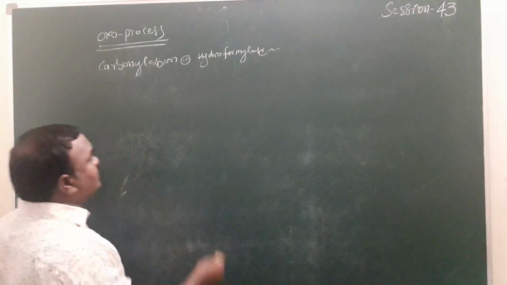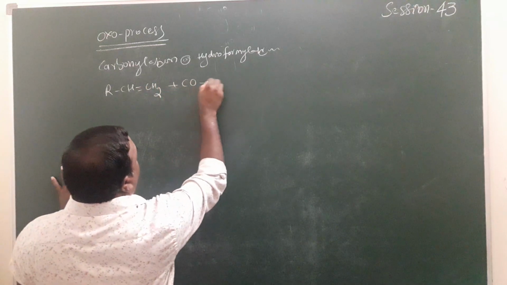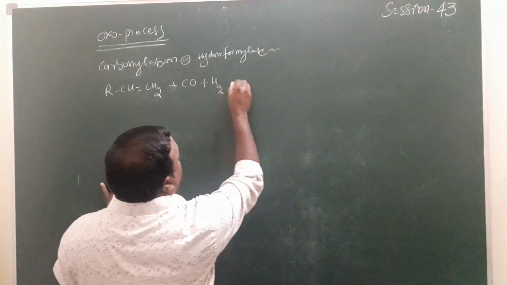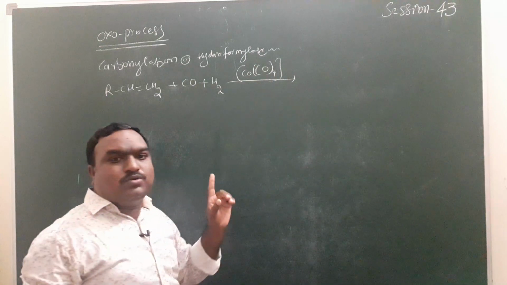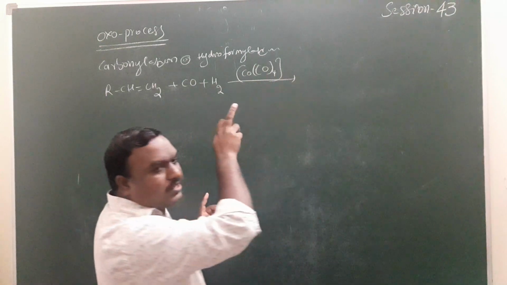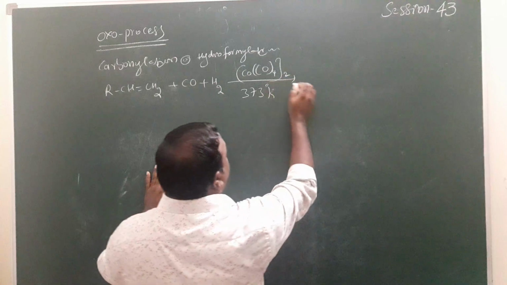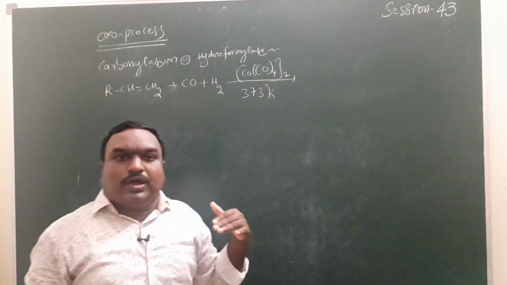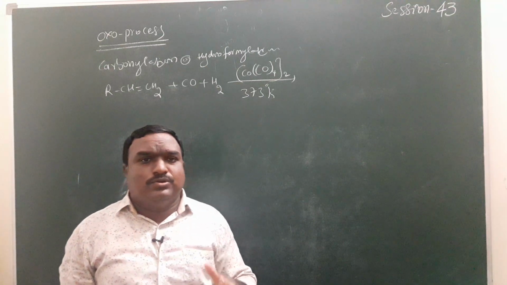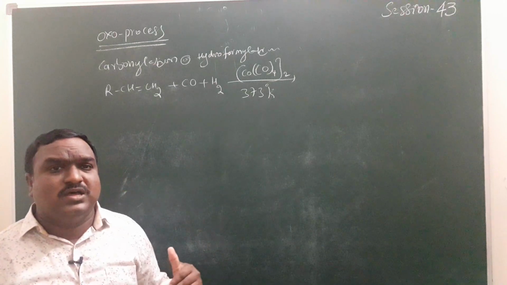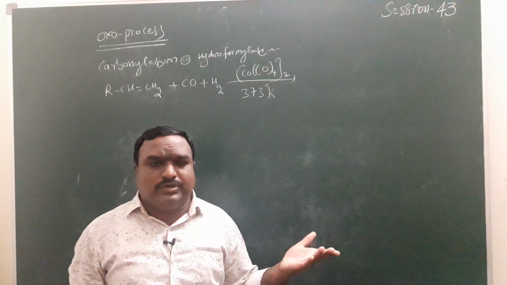Suppose the compound is RCH=CH2, reacting with carbon monoxide and H2, with cobalt carbonyl at 373 Kelvin temperature. Whether hydrogen cobalt carbonyl or pure cobalt carbonyl is given, there is no change in the reaction; both will work.